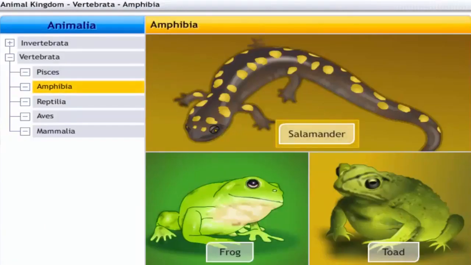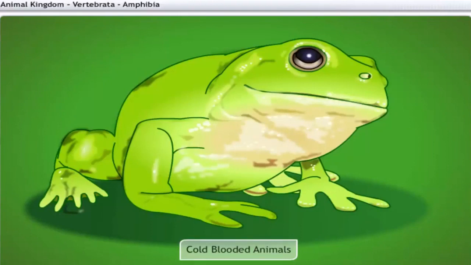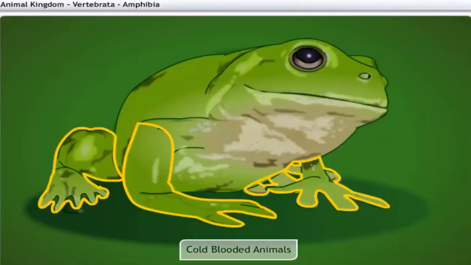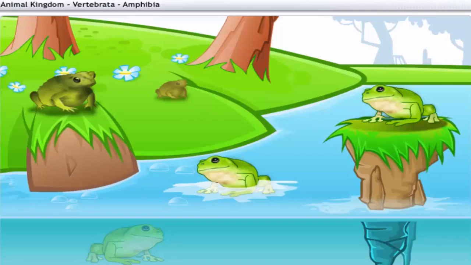Amphibians include salamanders, frogs, and toads. Amphibians are cold-blooded animals. They are the first among vertebrates to have 4 limbs, each with 5 digits. Hence they are called tetrapods. Amphibians are seen both on land and in the water.